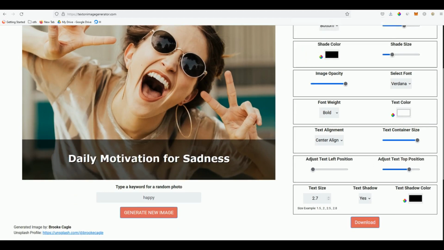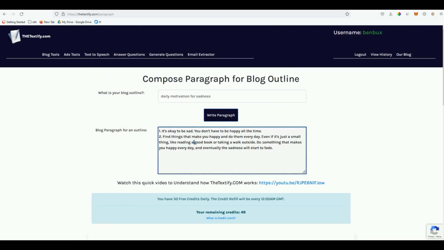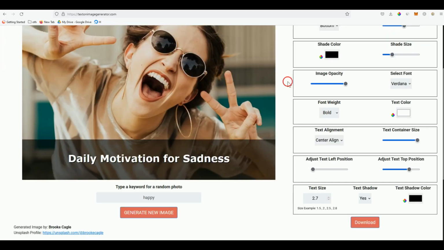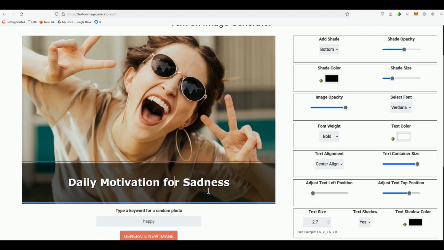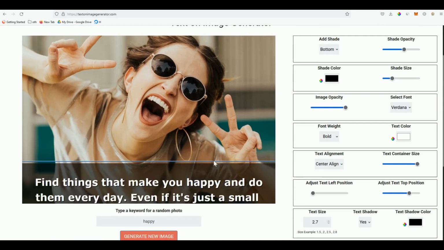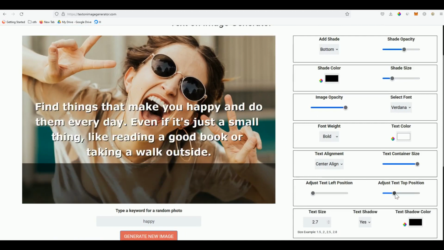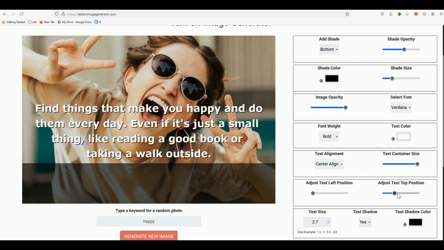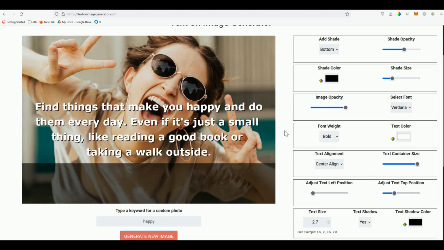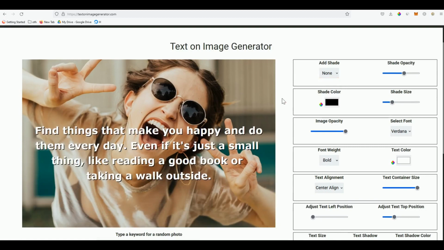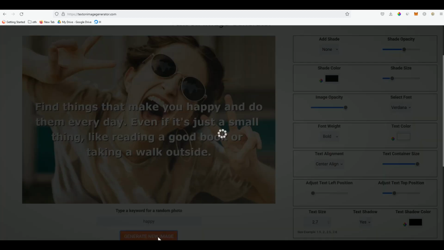Then now the second slide. Let's come back here. So the first slide will be, let's say this one, these 2 sentences. Copy, and then go back to text on image generator, and then let's paste that. And of course, you have to adjust it and move it to the middle. Now change it in the middle. Okay, maybe this time remove the shade, and then choose another image, generate.